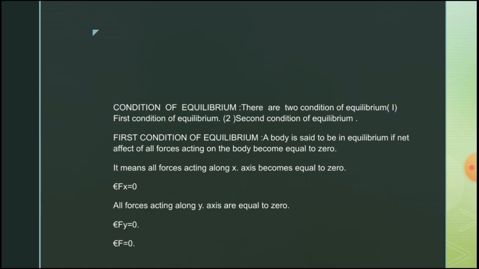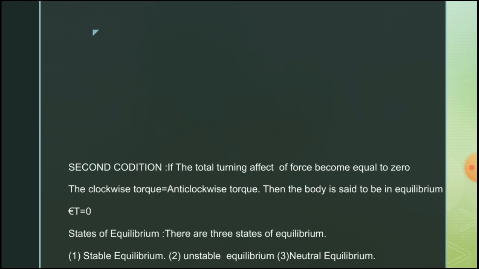It means that all the forces acting along x-axis become equal to 0, summation Fx is equal to 0, and all the forces acting along y-axis become equal to 0, summation Fy is equal to 0. It means the net effect of all forces, summation F, becomes equal to 0. The body is said to be in equilibrium.